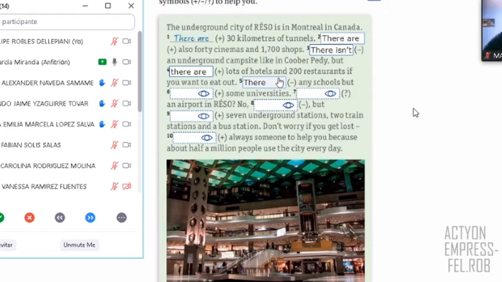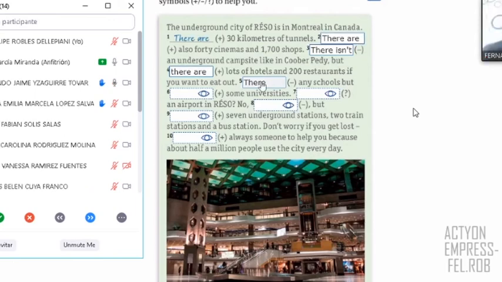We continue with Fernanda. Number 6 is there. Number 6, right? Okay. You said there is. Number 6. Okay. But look, when you start with the verb to be, is or are, it is only for a question. So is there is a question. If you put it in a sentence, you say there is. You say there is or there are for sentences, right? Okay, so in this case, we have there are.